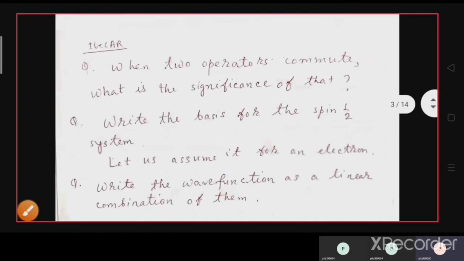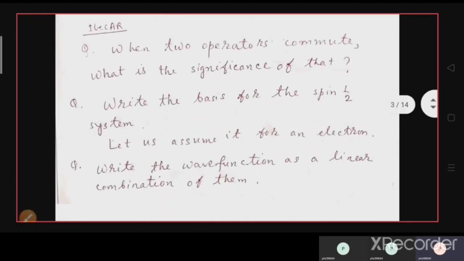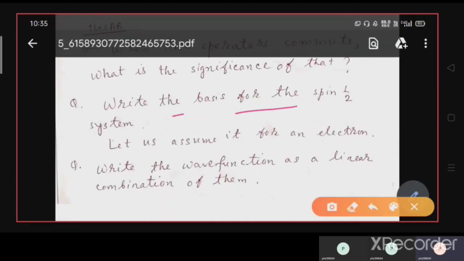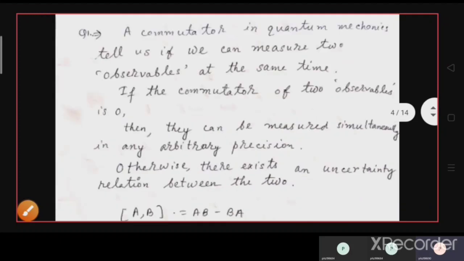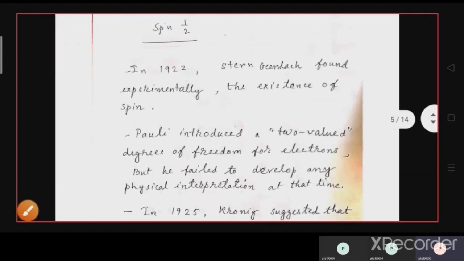So the next question: write the basis for the spin half system, let us assume it for an electron, and write the wave function as a linear combination of them. We should first understand the meaning of spin, so we will discuss spin thoroughly in this video.